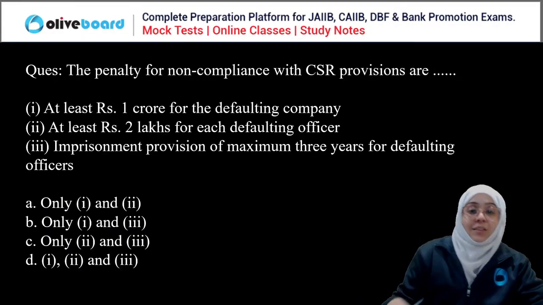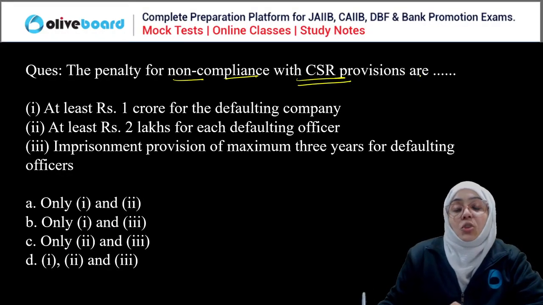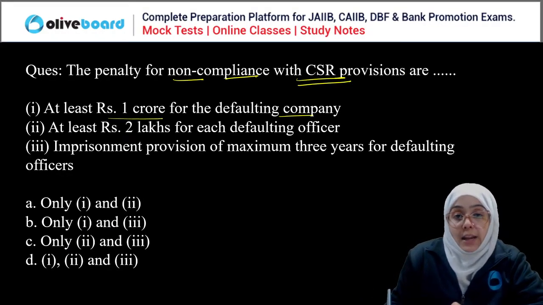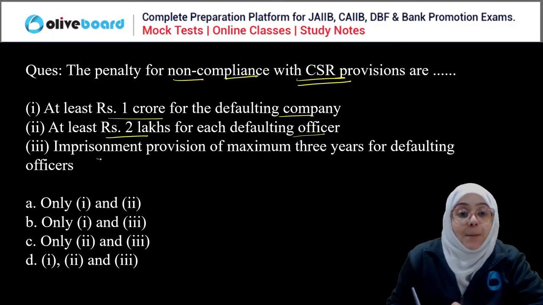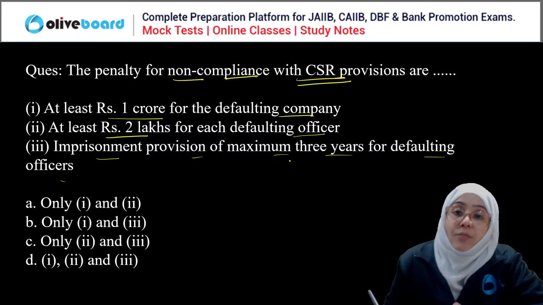Okay, next. The penalty for non-compliance with the corporate social responsibility provisions is at least 1 crore for the defaulting company, 2 lakh for each defaulting officer, and imprisonment for a maximum of 3 years for the defaulting officer.